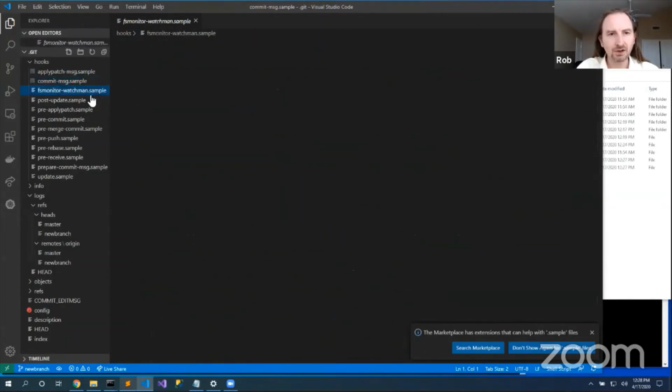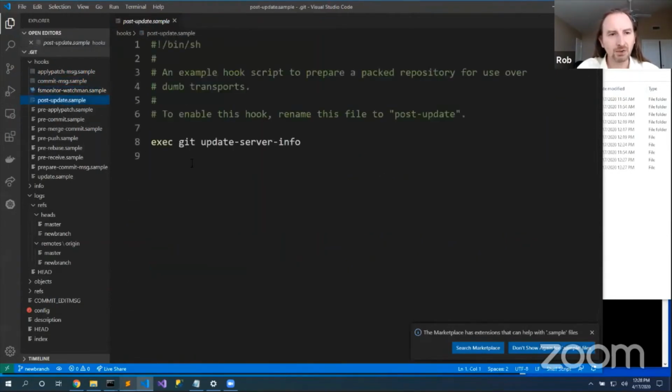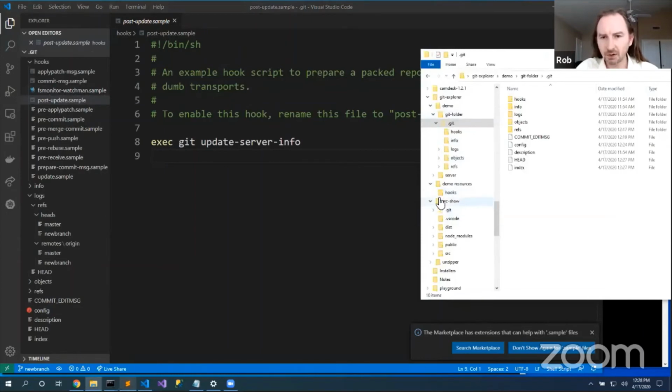They don't necessarily need to be shell scripts. Here's a Perl script that does some interesting things. So if I want to enable these hooks, I just rename it to this thing. Now each one will accomplish a task at a particular stage in my process. So I have this folder here of hooks where I just did that. I renamed each one into place.